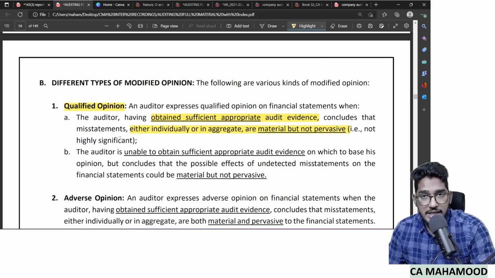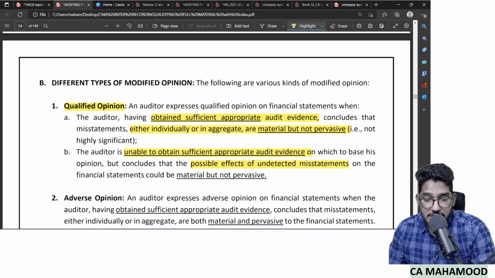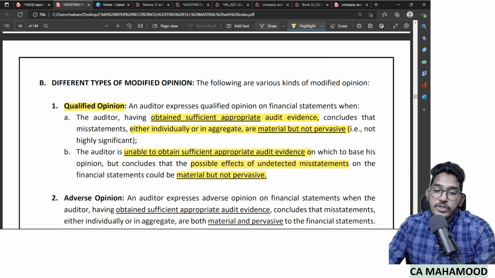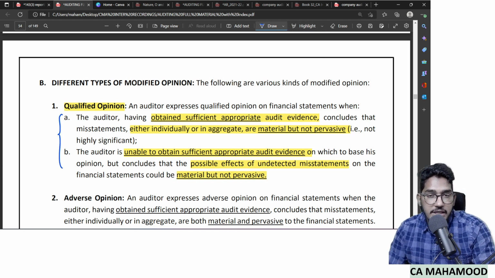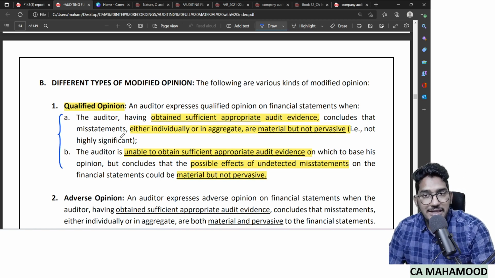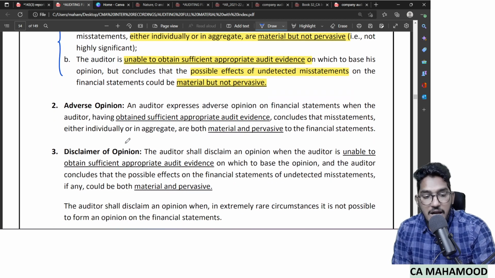Other case in which qualified opinion will be given: the auditor is unable to obtain sufficient appropriate audit evidence on which to base his opinion but concludes that the possible effect of undetected misstatements on the financial statements here also could be material but not pervasive. So qualified opinion will be given in two cases. Either you have evidence or you don't have evidence, but the effect of misstatement should only be material but not pervasive.